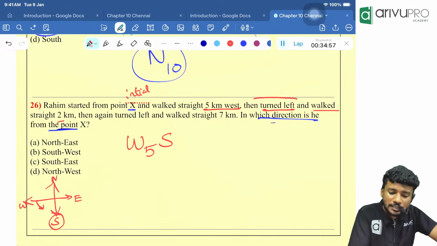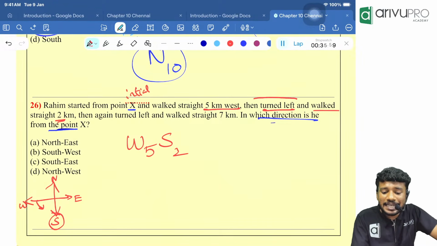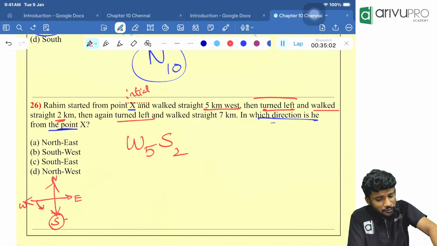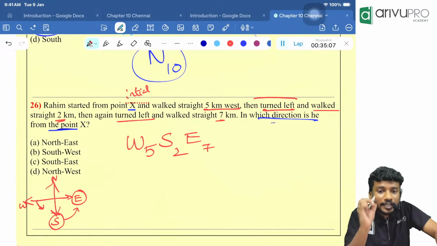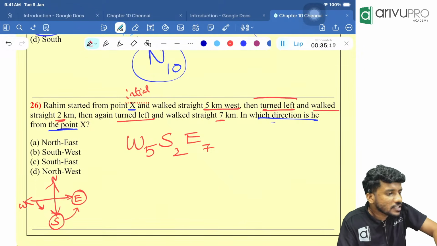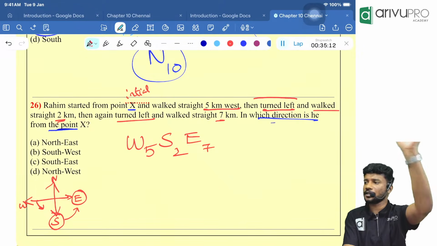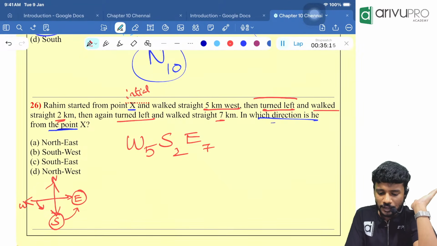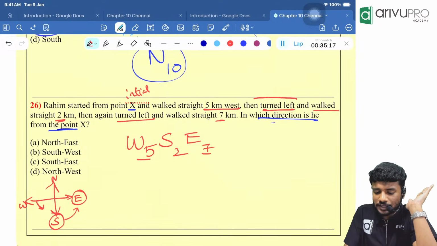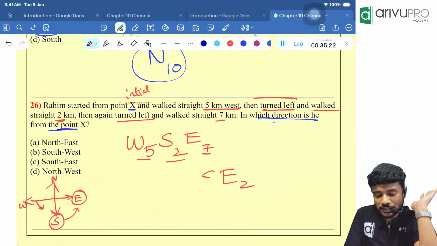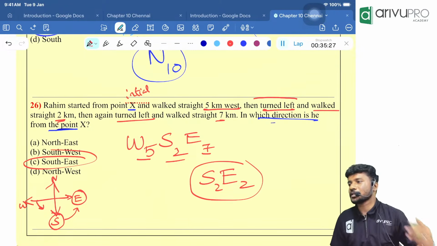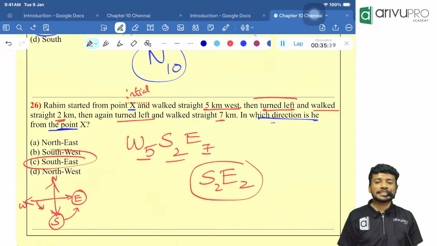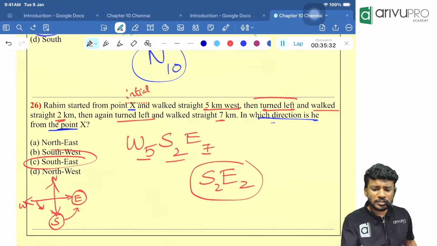And walked how many kilometer? 2 kilometer. Then again turn left. What is the left of south, people? East. And walked how many kilometer? 7 kilometer. Now we need to know in which direction is he from the point X, the initial point. West 5, east 7 will become what? East 2. South 2 is itself south 2. So what is the answer, people? Southeast, option C.